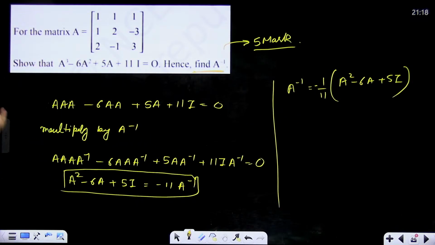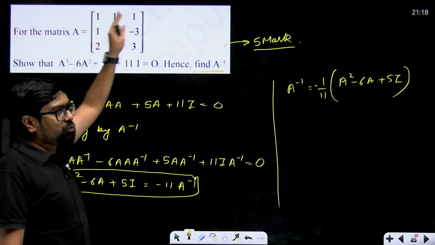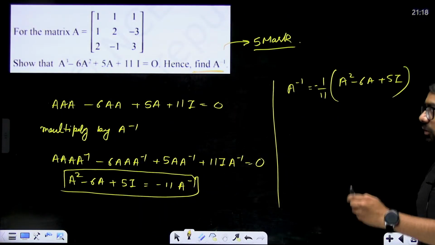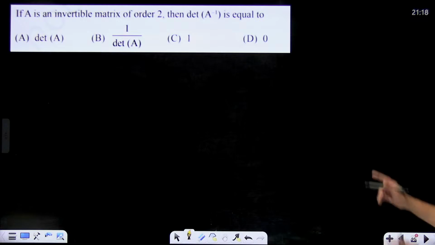But yeah, this you can do. This is equal to 0. Directly you can find A inverse, or if you want you can find A cube, A square, A, and then you can do however you want to do. You know both the methods now, but this can be asked in a 5-mark question.